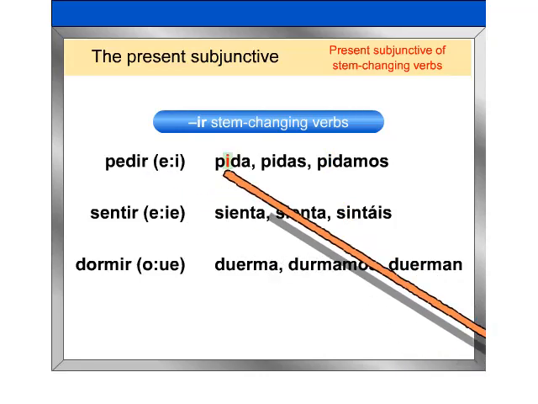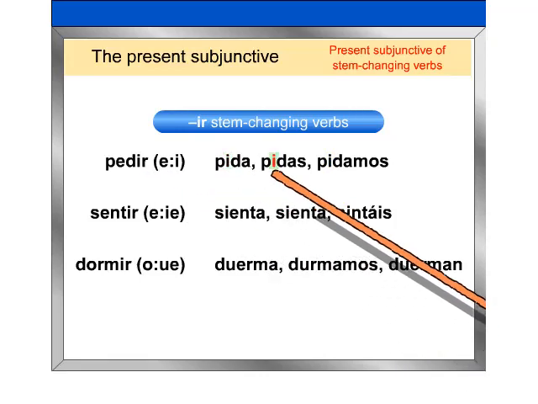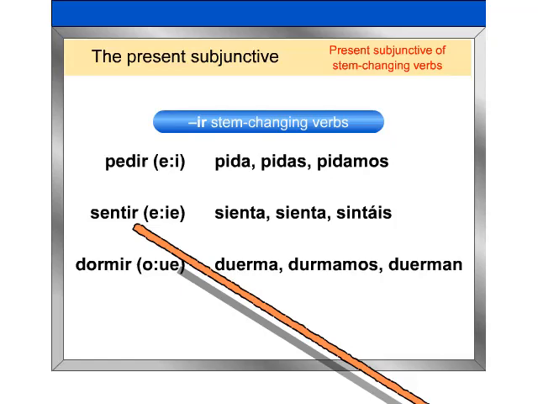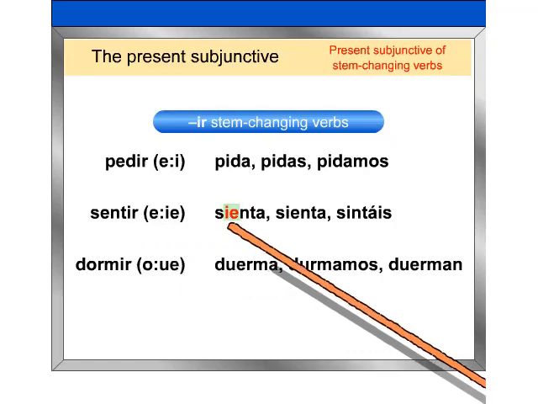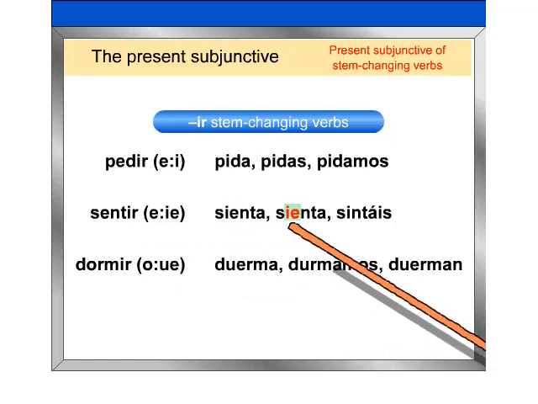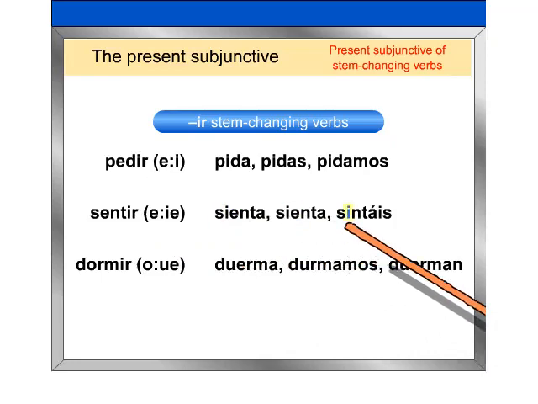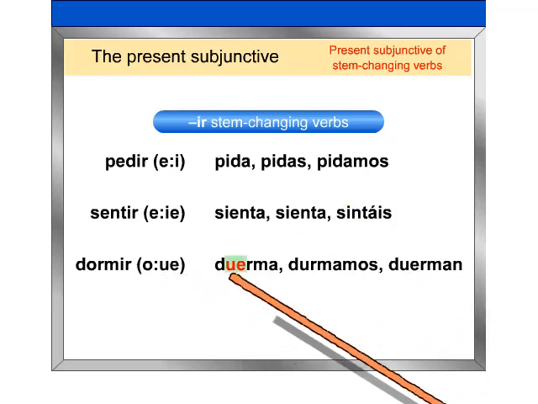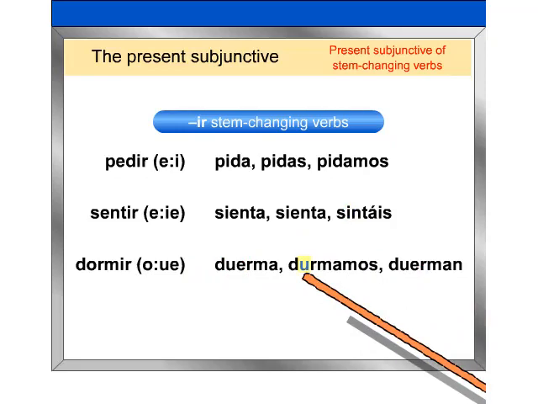Yo pida. Tú pidas. Nosotros pidamos. Sentir. Él sienta. Ella sienta. Vosotras sintáis. Dormir. Usted duerma. Nosotros durmamos.